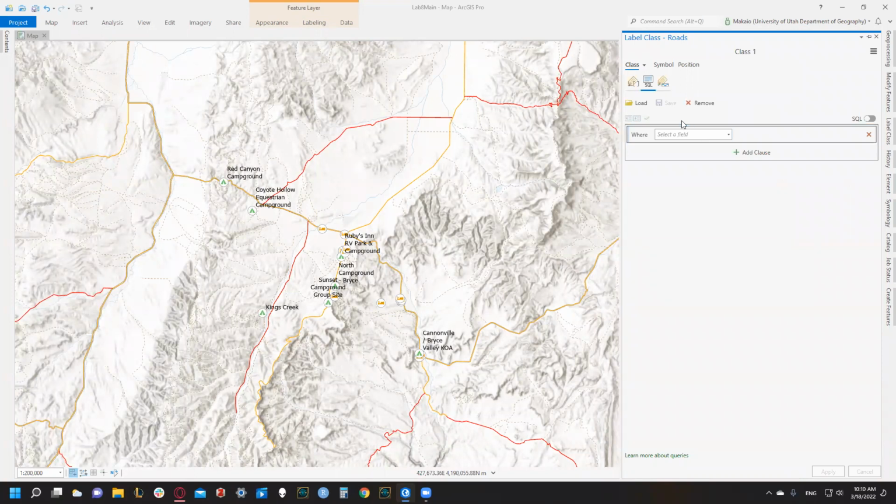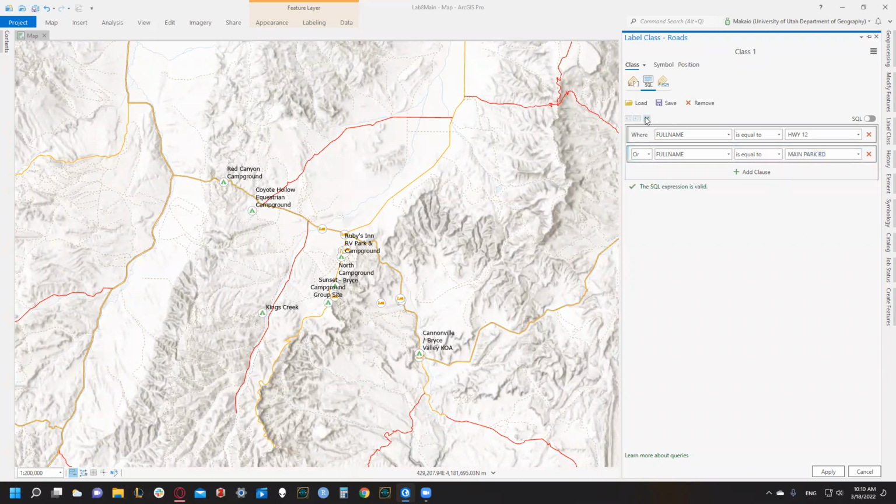So we're gonna do where our full name is equal to, we can just type it in right here, Highway 12, add clause, and in the instructions we have full name is equal to Highway 12 or full name is equal to Main Park Road.